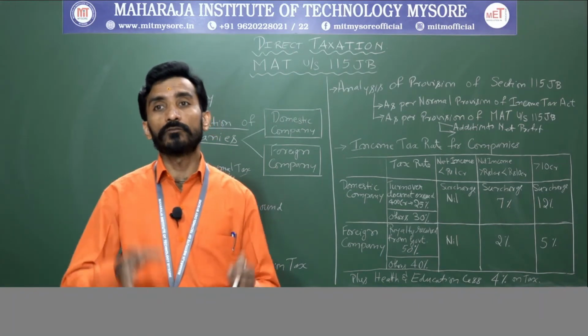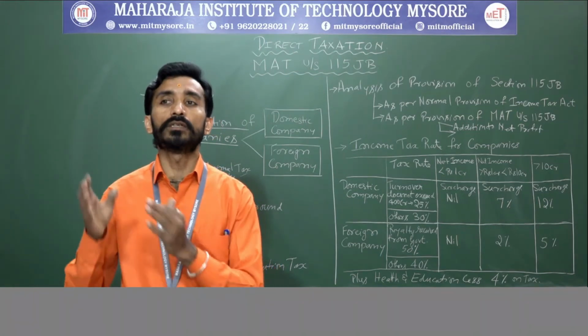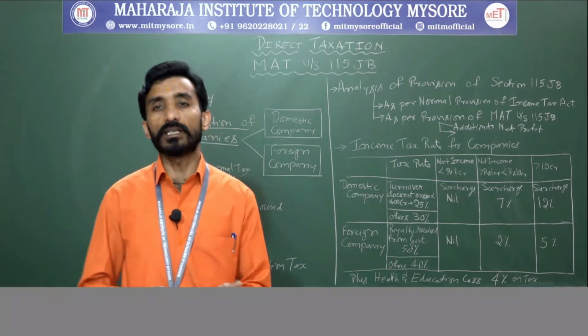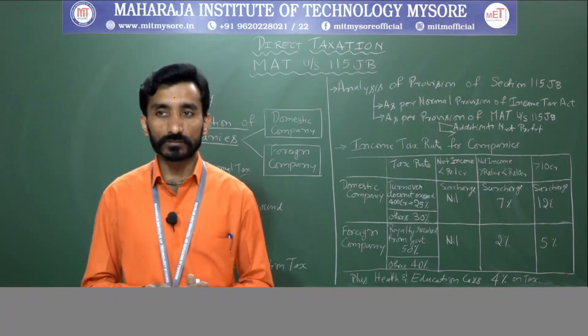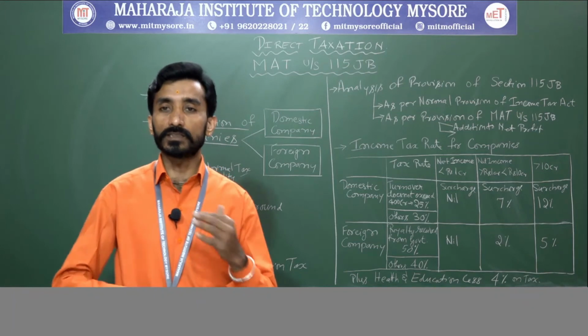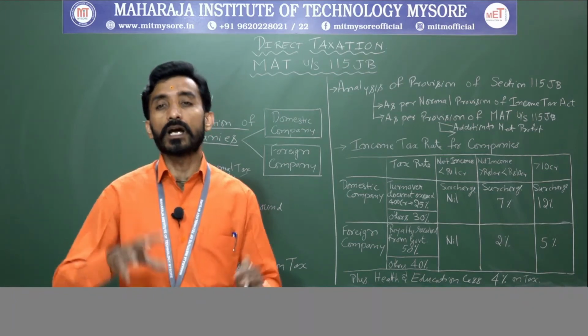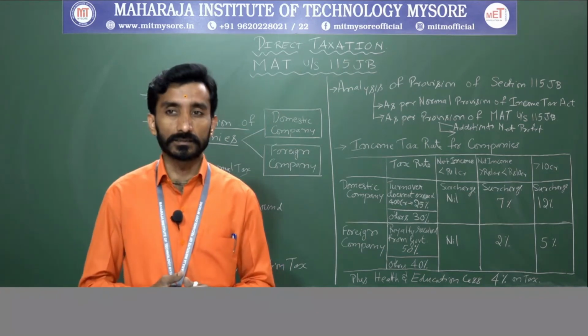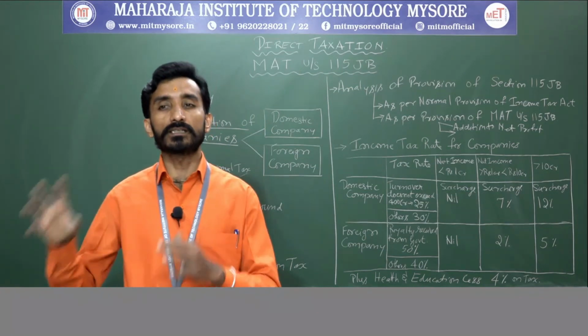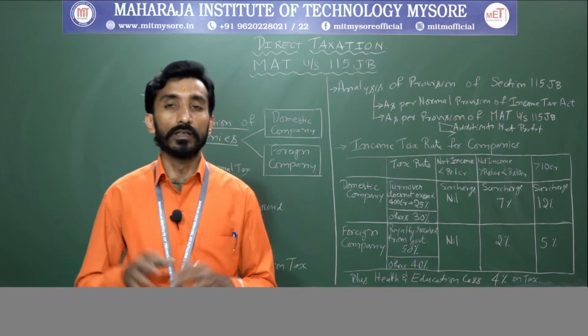Next, amount of brought forward loss or unabsorbed depreciation, whichever is less as per the book of accounts. So that has to be added back. Deduction should be given. Sorry. Next, amount of deferred tax, in case any such amount is credited in the P&L account.